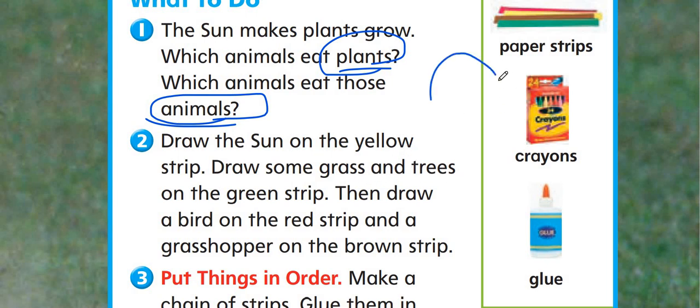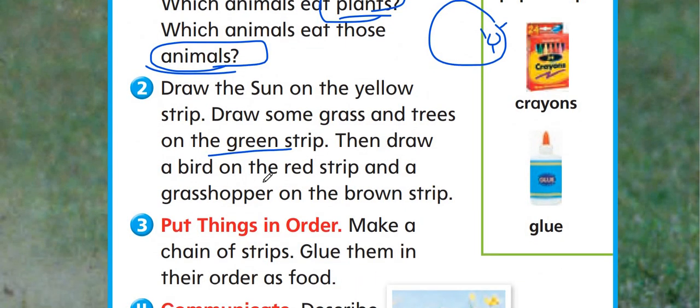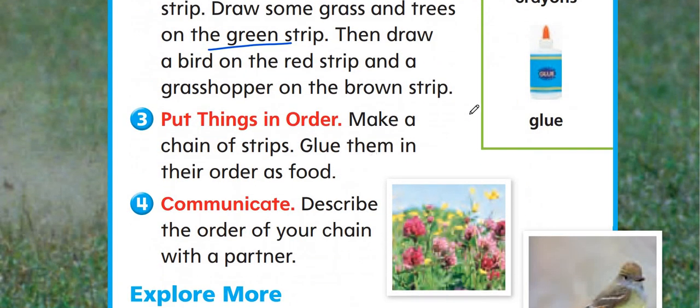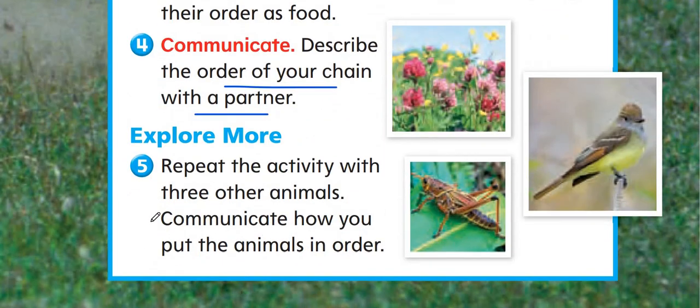Draw the sun on the yellow stripe and draw some grass, and then draw the birds on the red stripe and the grasshopper on the brown stripe. Put the things in order and make a chain of stripes and glue them in the order of food. Communicate, describe the order of the food chain with your partner.